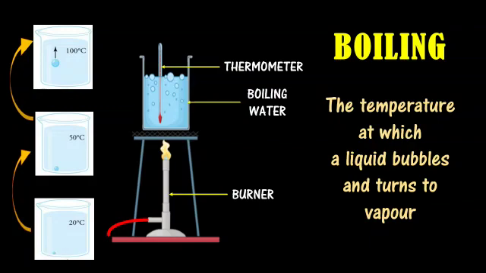If water is continuously heated at 100 degrees Celsius, we can see the bubbles rising faster and faster, and evaporation takes place from all the parts of the body of the water. This is called boiling of water or ebullition. The boiling point of pure water is 100 degrees Celsius.